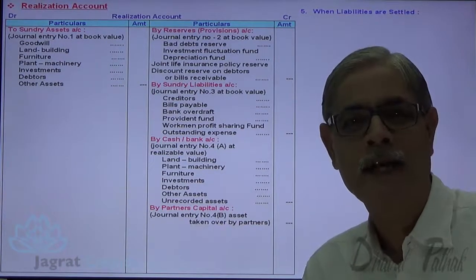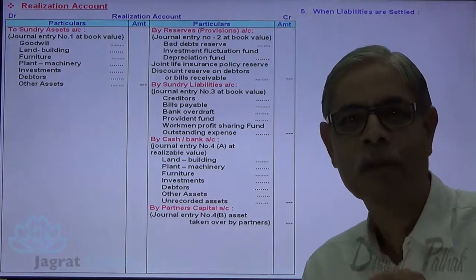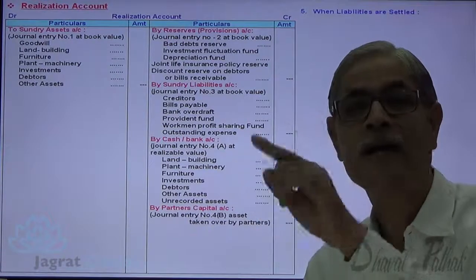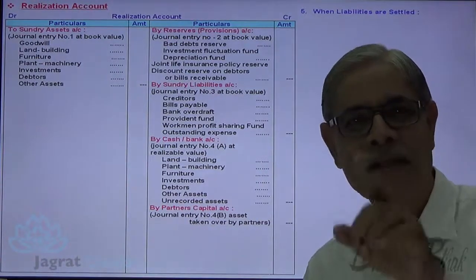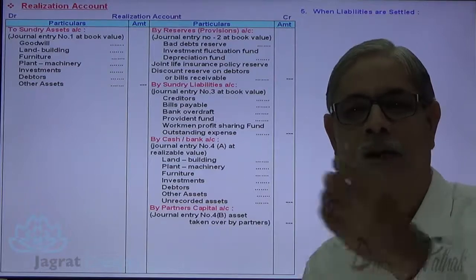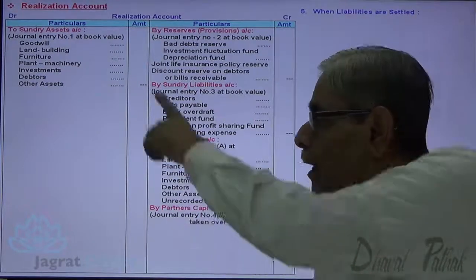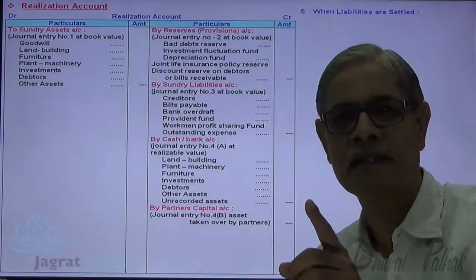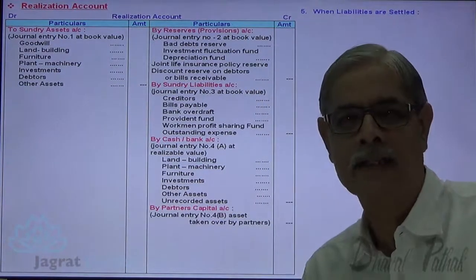Now settlement of liability is left with two modes: cash paid for payment of liability, and second, partner takes the liability. When cash is paid, what happens? Cash goes out, cash account is to be credited and the realization account is to be debited, because all the liabilities to be settled are already credited to realization account.